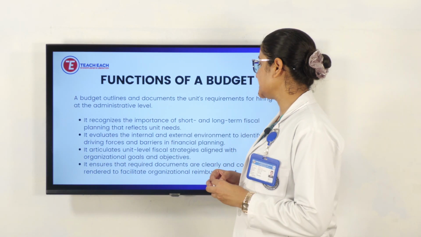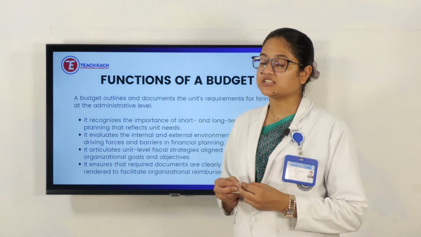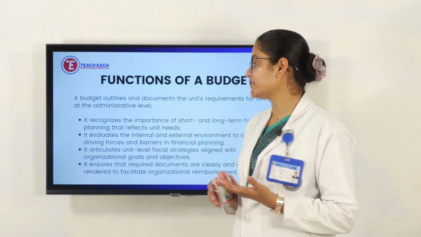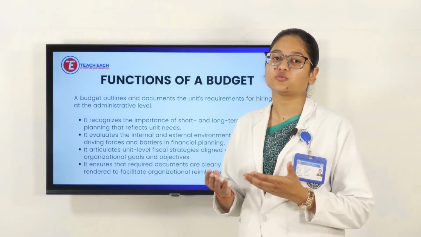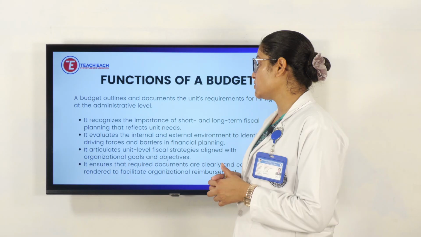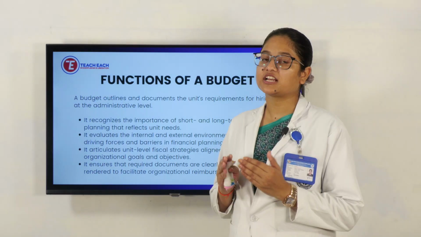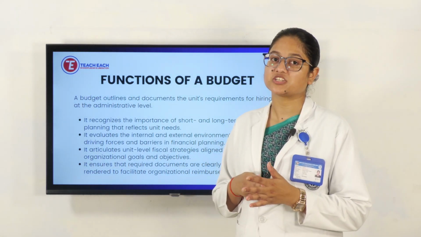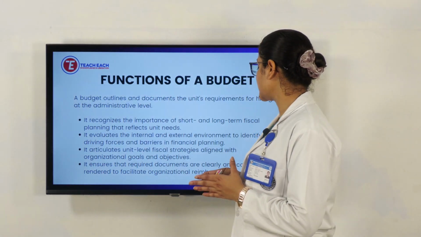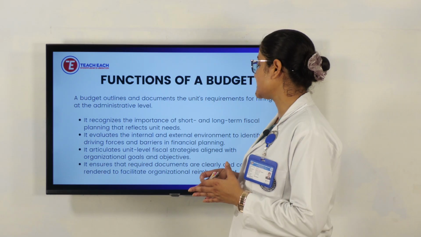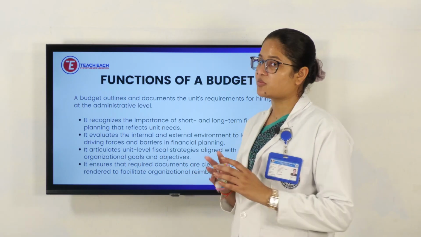It evaluates the internal and external environment to identify driving forces and barriers in the financial planning. Like we'll have a clear vision where the problem is arising, which area we need to work more, which area we need to get guidance and support. It articulates unit level fiscal strategy aligned with the organizational goal and objective. Like it will give a clear vision on all the departments of our organization on purchasing and budgeting. Next is ensure that required documents are clearly and completely rendered to facilitate organizational reimbursement. Means there will be a proper documentation process.